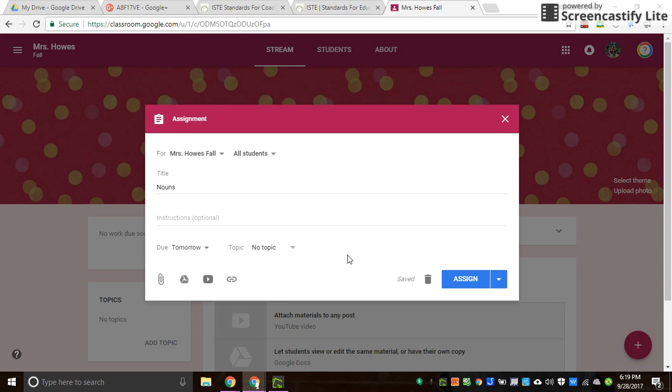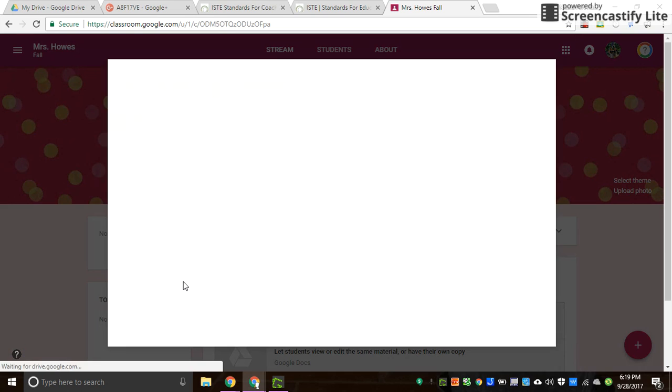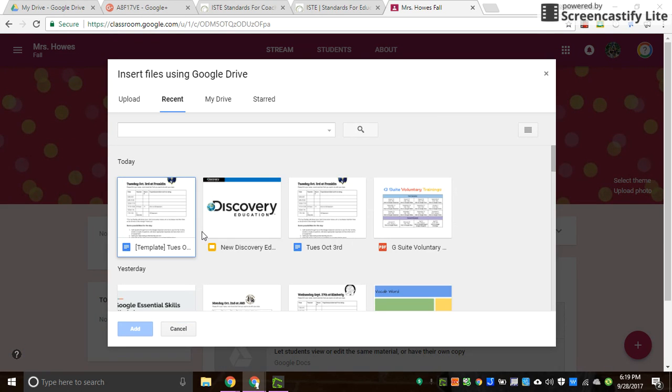All righty. You also have the ability of attaching something. So if you have something on your computer drive or a thumb drive, you could get that and attach it here. You can get something from your Google Drive that's been created. You can attach a YouTube video, or you could put a link to another website if you wanted them to go somewhere else. I'm going to demonstrate with the Google Drive ability.